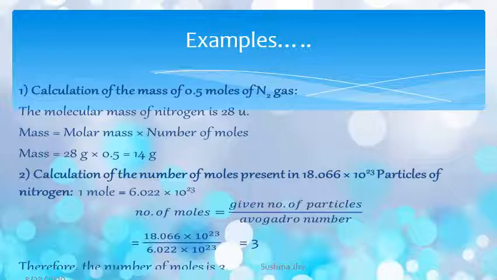Now the calculation of the number of moles present in this many particles of nitrogen, 18.066 into 10 raised to 23. One mole of nitrogen contains Avogadro's number, 6.022 into 10 raised to 23. So the number of moles is equal to the given number of particles divided by Avogadro's number. Dividing the given number of particles by Avogadro's number, we get 3. Therefore, the number of moles of particles present is 3 mole.